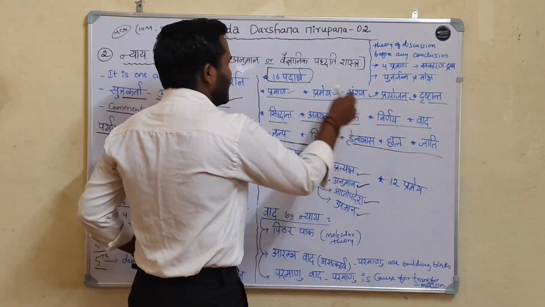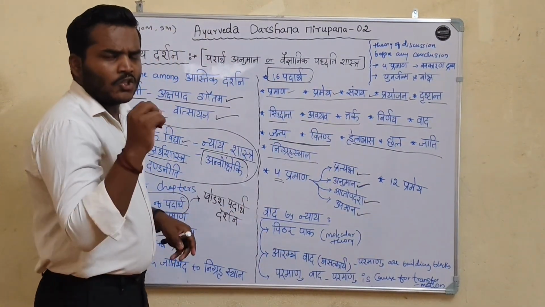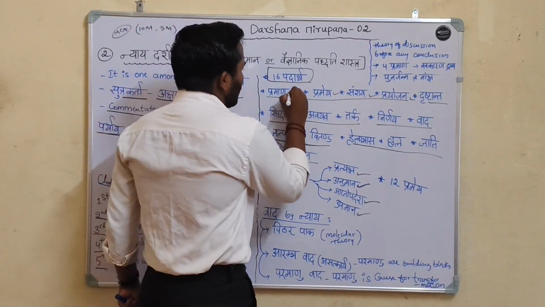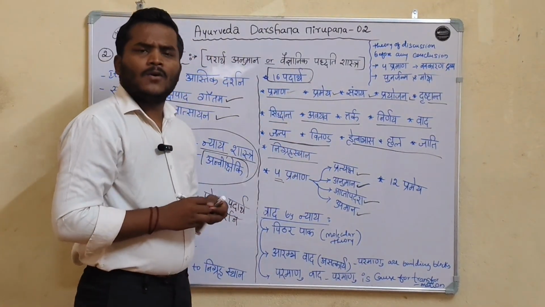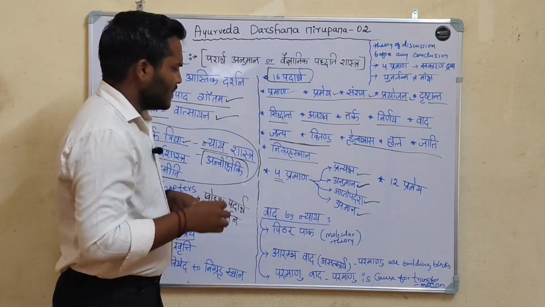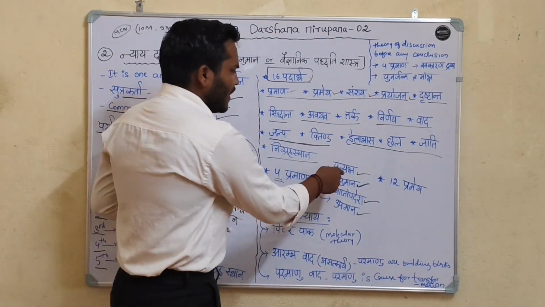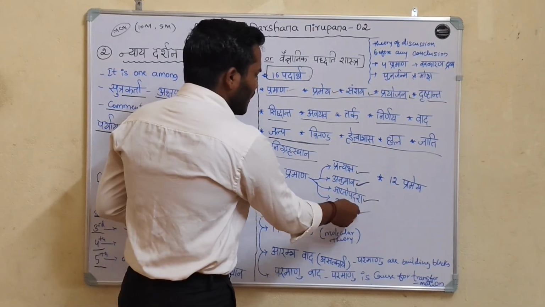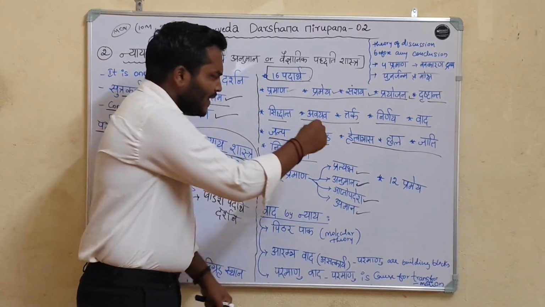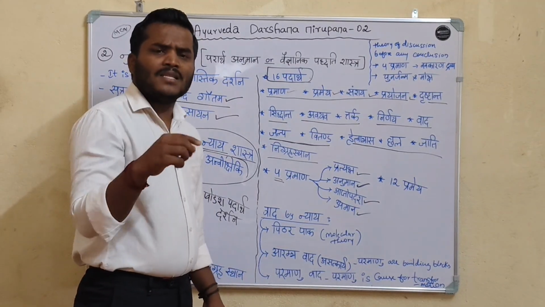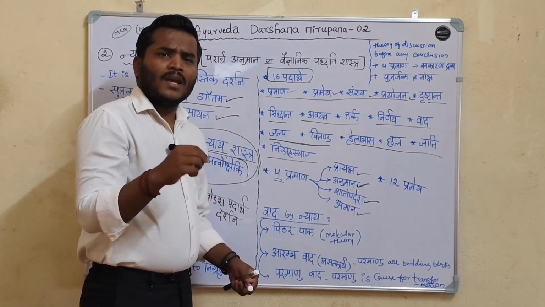These 16 padarthas are why it is also called Shodasha Padartha Darshana. Pramana means instruments of knowledge. Four pramanas are explained in Nyaya Darshana: pratyaksha, anumana, aptopadesha and upamana. With the help of these four pramanas, we get yathartha jnana, means true, authentic knowledge.